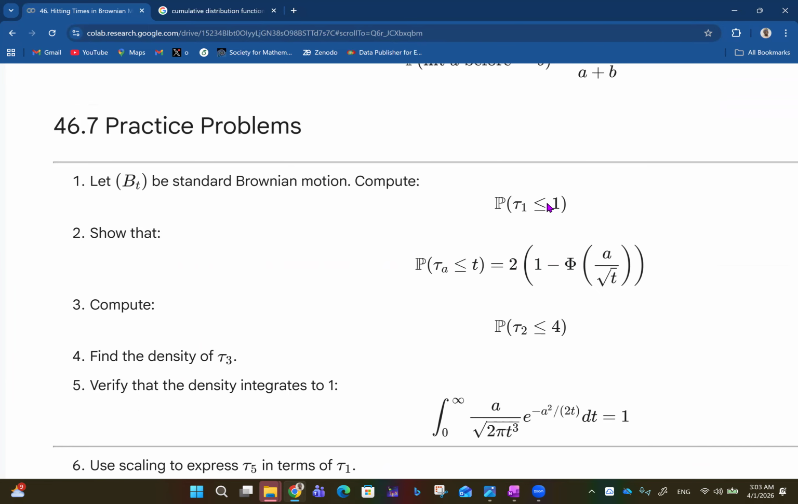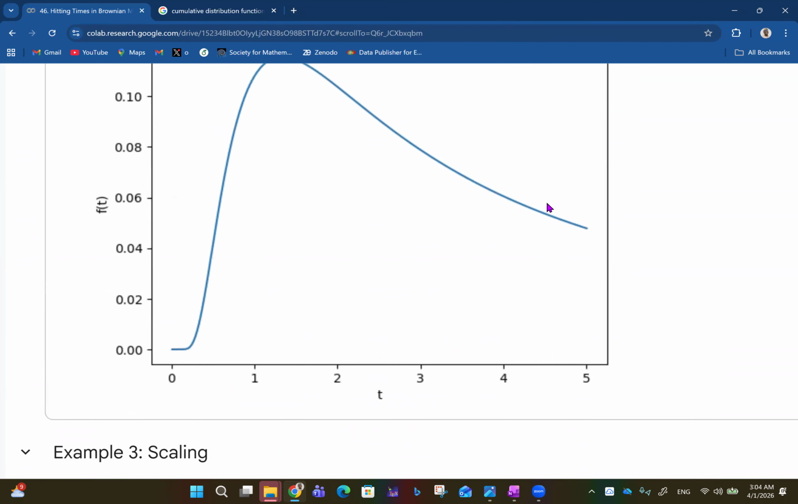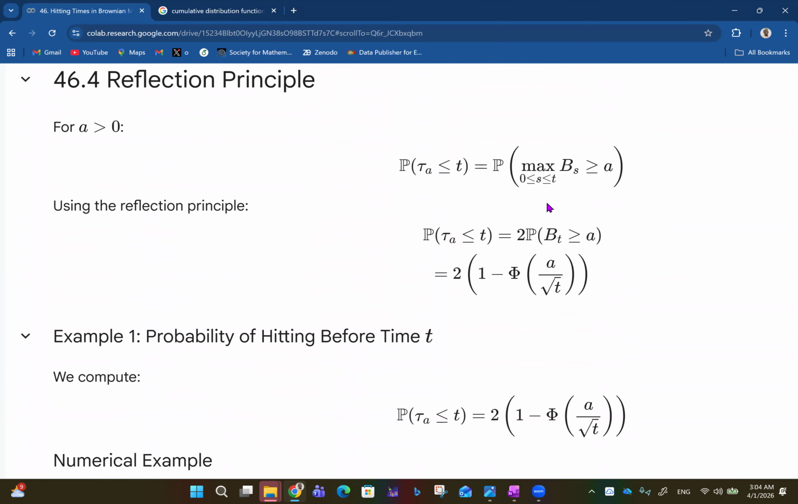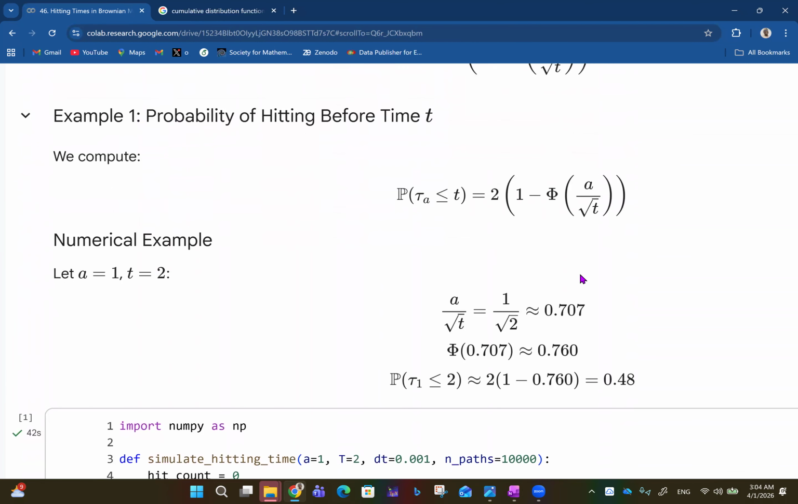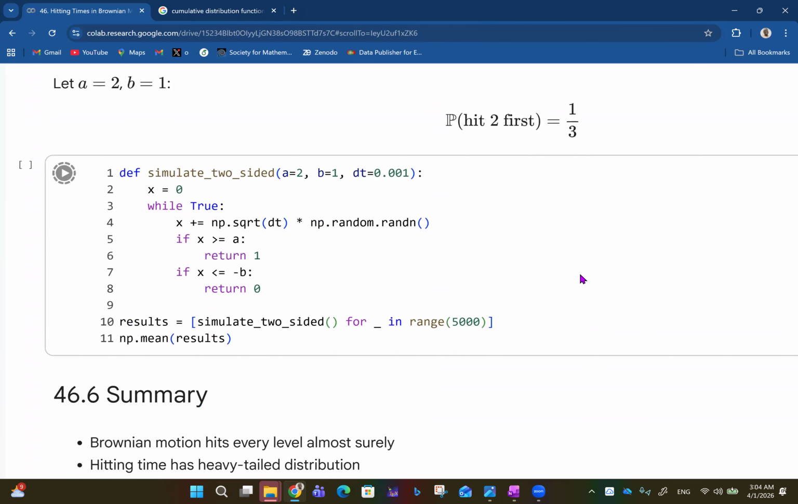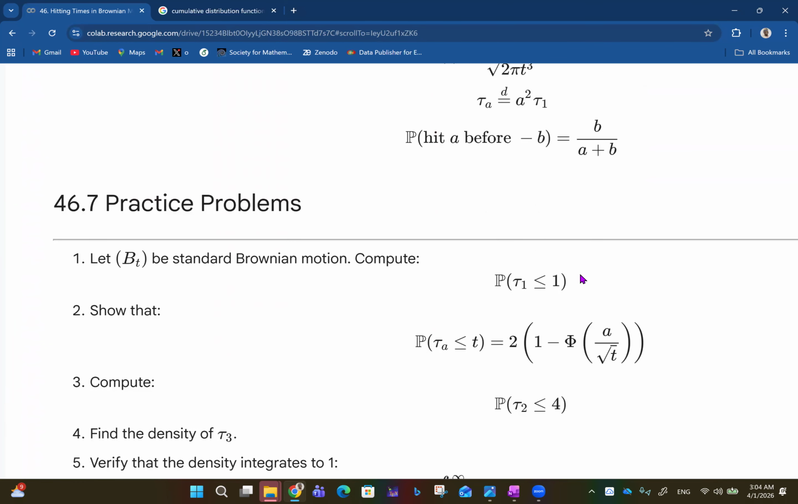We just use the regular formulas that we've seen before. The probability that tau 1 is less than or equal to 1. So that's the kind of thing we have right here. That means a is 1 and t is also 1. Okay? So that's the idea here. That's the probability that tau 1 is less than or equal to 1.